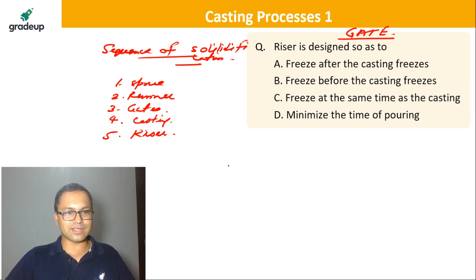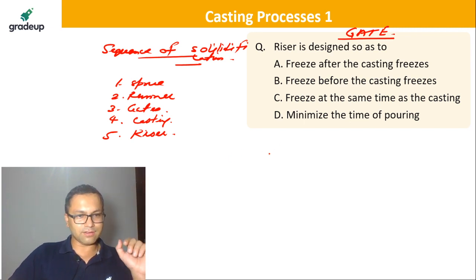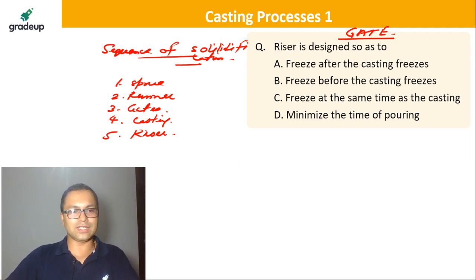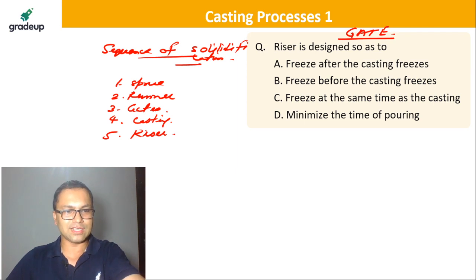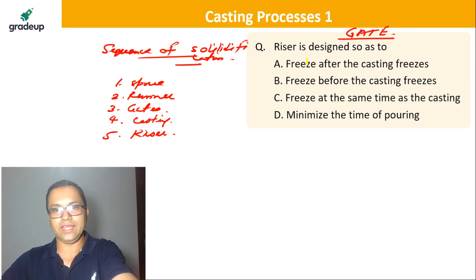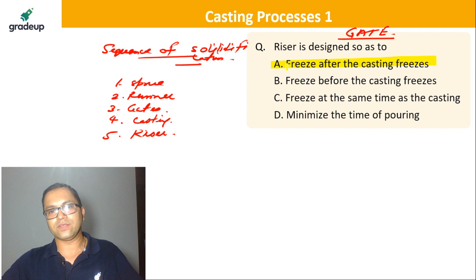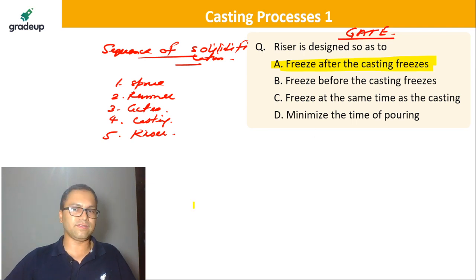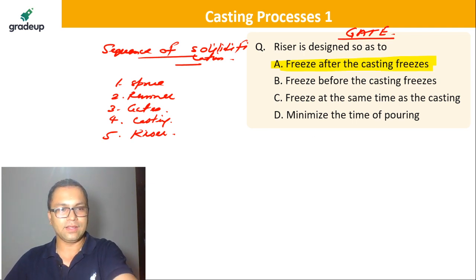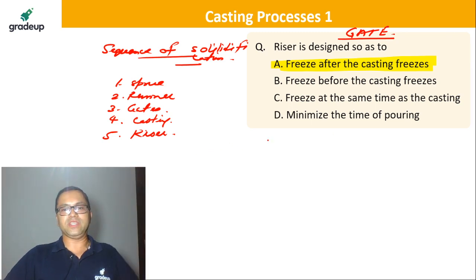A, Sanjeev Kumar says A, Srinu says A. Option A, yes, Vijay also says A, Sargam also says A, Parth also says A. All right, good. What about others? There are 38 people watching this, right? So it should be A, right? It freezes after the casting freezes, obviously. Good, well done guys. So it should be A.